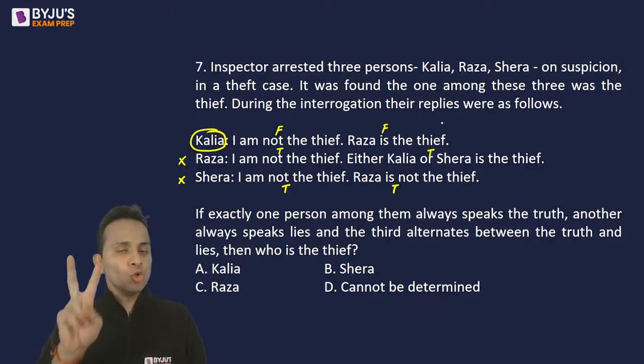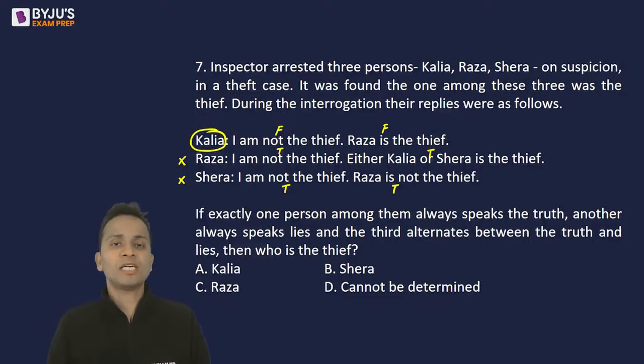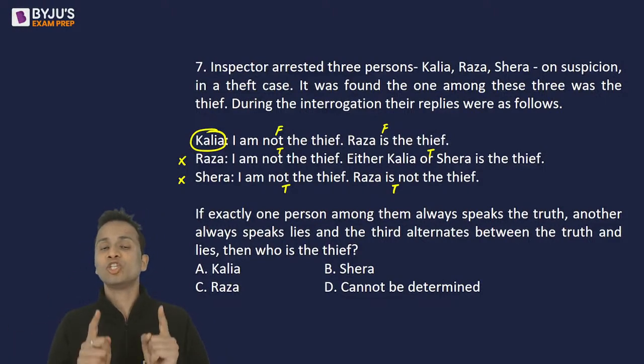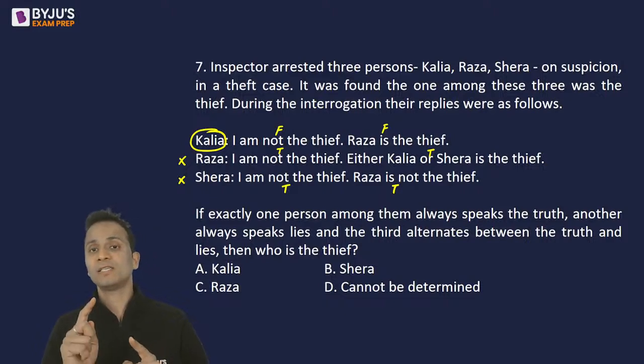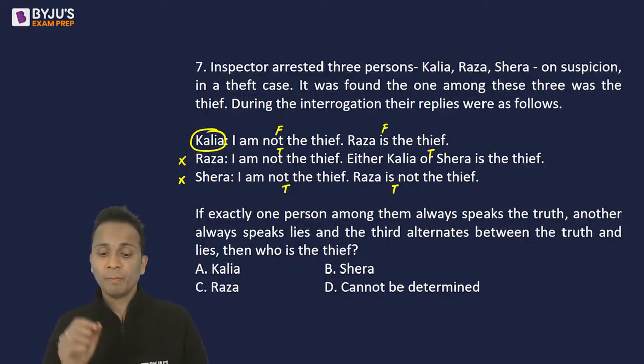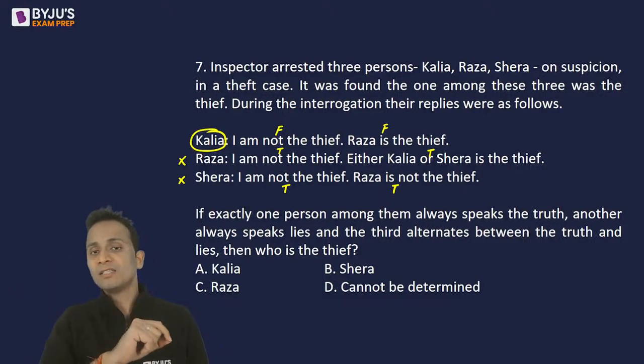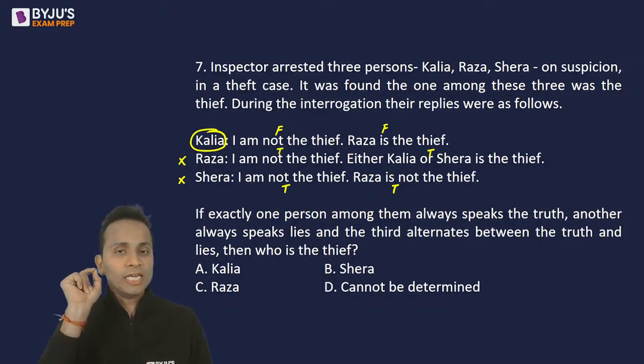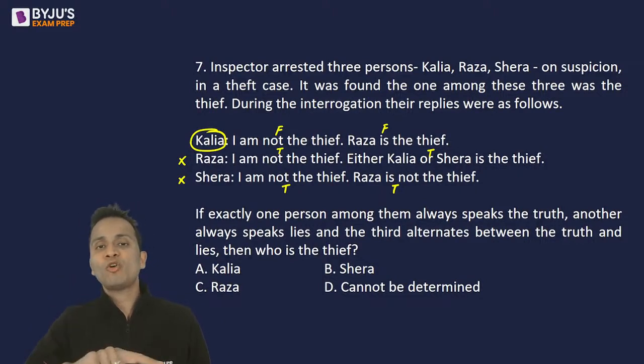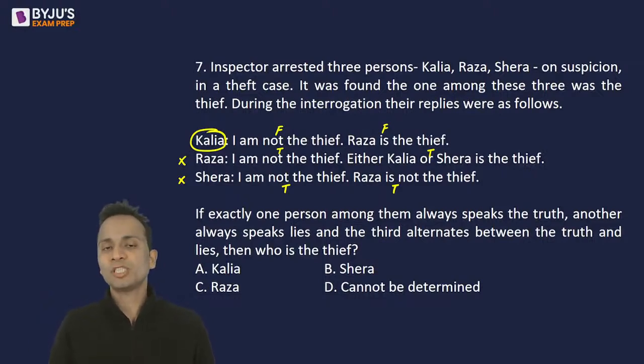Now, I have got two persons whose both the statements are true. But this is against the given statements, because one of them has to be a truth teller, one of them has to be a liar, and the third person has to alternate between truth and false. Okay. So right now the assumption that I have started with is incorrect. So I will change my assumption. Right? So let's change the assumption.